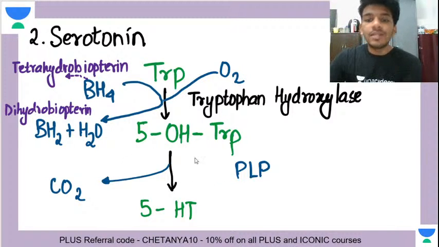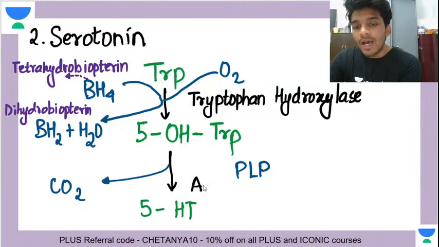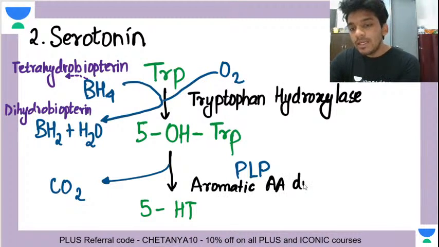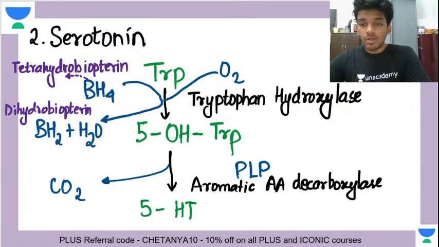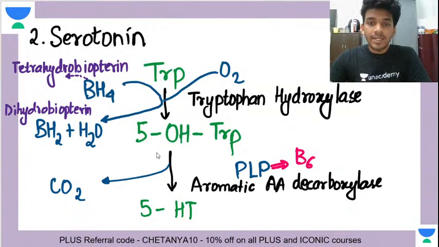What will be the name of the enzyme here? Remember this was an aromatic amino acid. So this enzyme is called aromatic amino acid decarboxylase, right? And we will be using something called PLP. What is the full form of PLP? PLP is pyridoxal phosphate, and it is a cofactor. It is a cofactor of all decarboxylation reactions. It is vitamin B6. Carbon dioxide will be released, and this was 5-hydroxytryptophan.